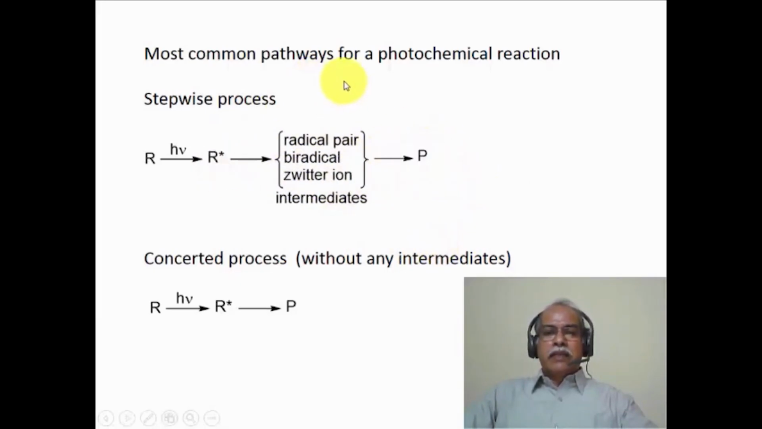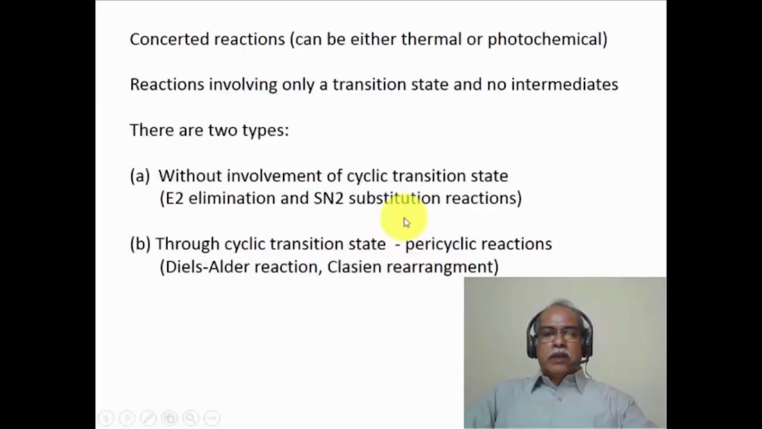The point that is covered in this particular slide is that one can have chemical reactions which take place through a stepwise process involving intermediates, or the chemical reaction can also take place in a concerted manner without the involvement of any kind of an intermediate. So that is the message that I want to convey in this particular slide. Now, the concerted reactions can be either thermal reactions or photochemical reactions. We have examples of concerted reactions both under thermal as well as photochemical conditions.